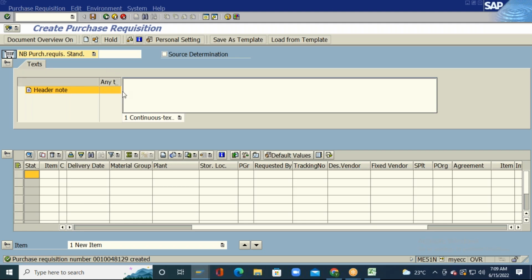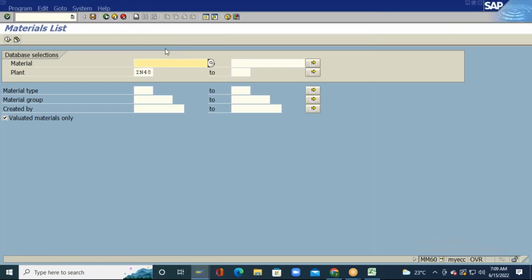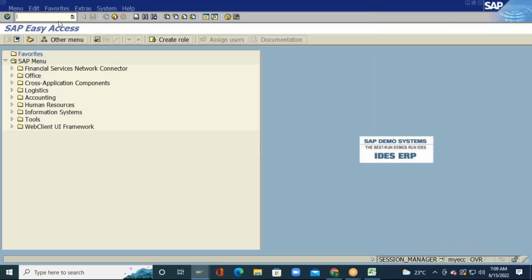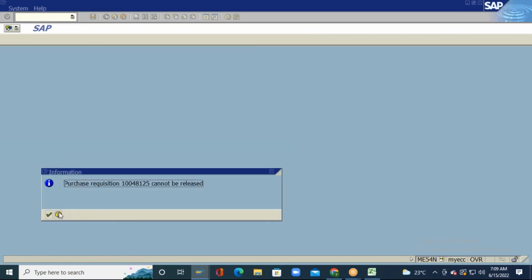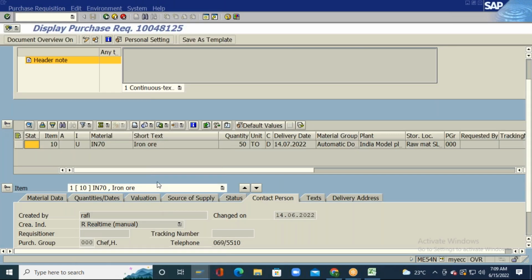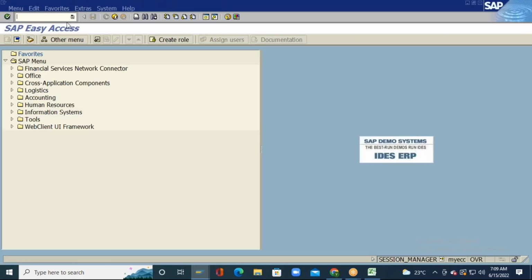Okay, so let me now release this particular purchase requisition. So let me try to release. There is no release strategy. I will convert this particular purchase requisition into a purchase order. I will go to ME21N.